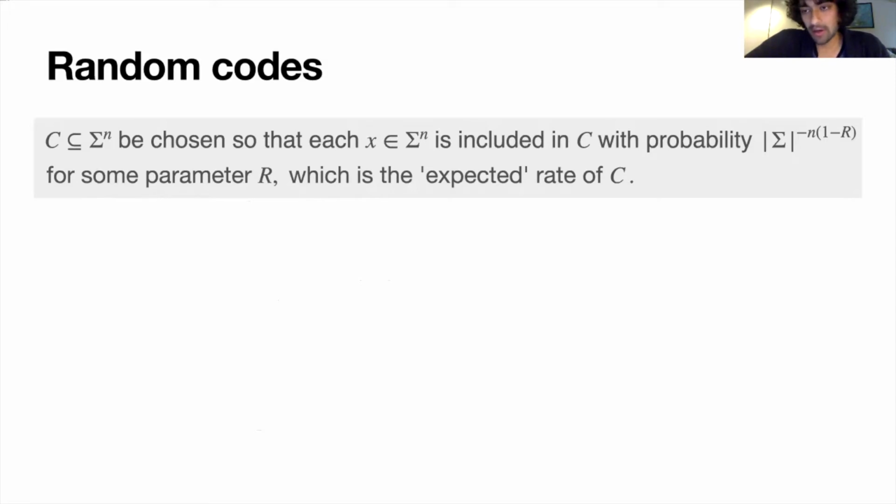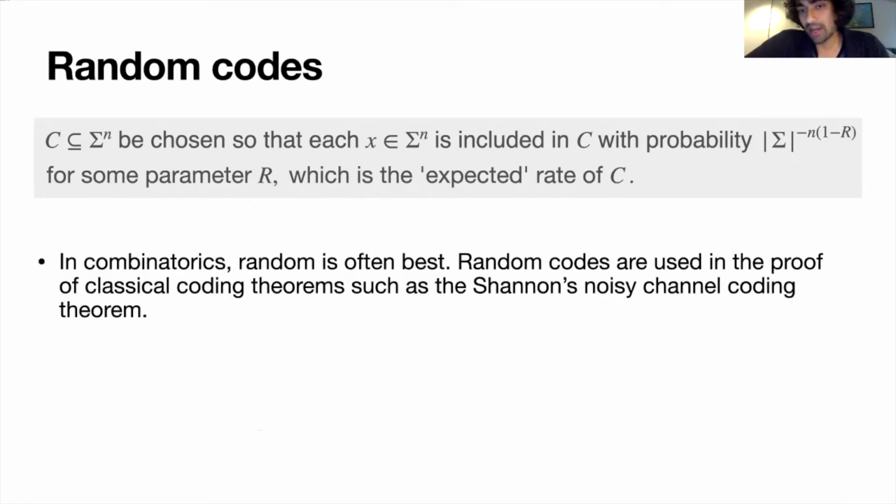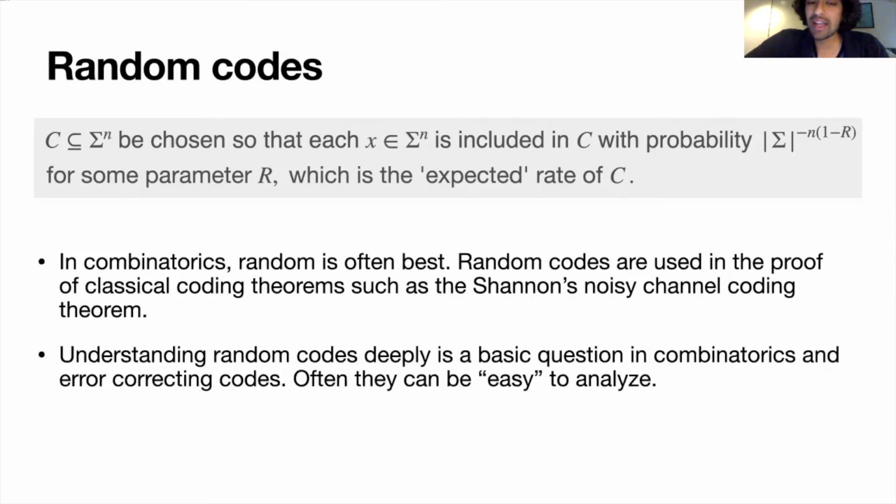Random objects are often important in combinatorics because they often have ideal properties with high probability. The same is true for error correcting codes. You may have seen that random codes are used in the proof of classical coding theorems, such as Shannon's noisy channel coding theorem. And understanding random codes deeply is just a very basic question in combinatorics and error correcting codes, and they can be easy to analyze. So it's a good starting point for understanding other kinds of codes better.